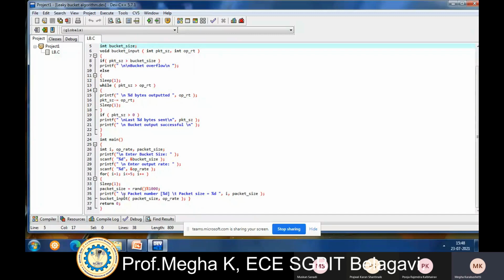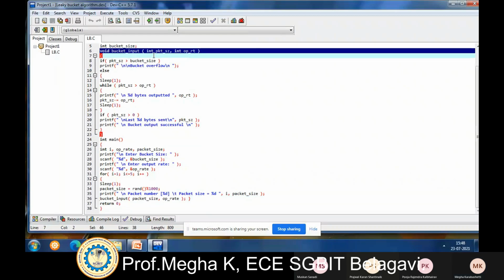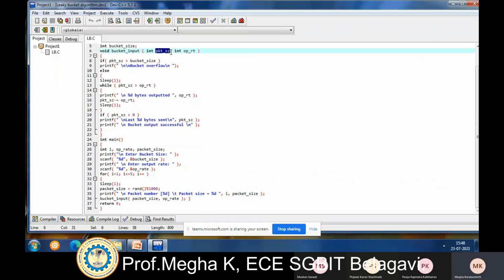First you need to print the packet number and size, and then go for the user defined function here. That is bucket input, with packet size and output rate. This function includes two integers, that is packet size and another one is operating rate. So what happens in this function, we'll see: void bucket input, int packet size. Why is the packet size declared here? Because I need to compare the packet size with the bucket size.